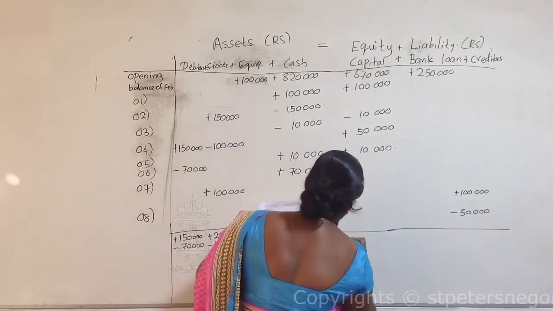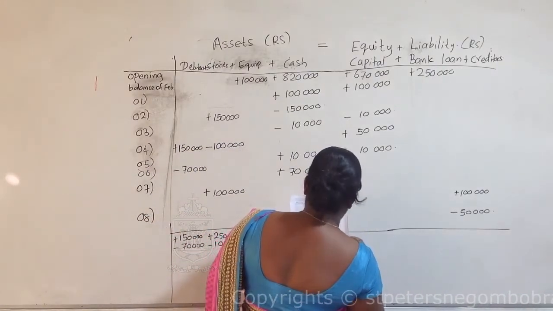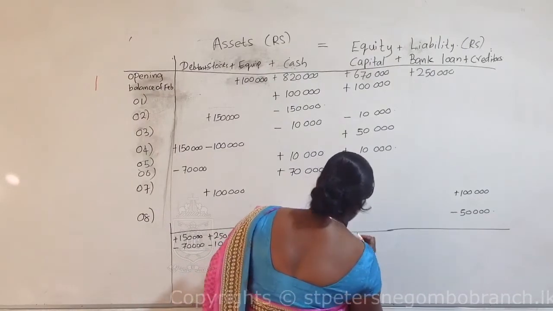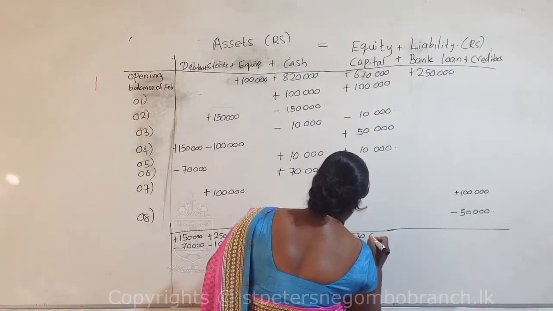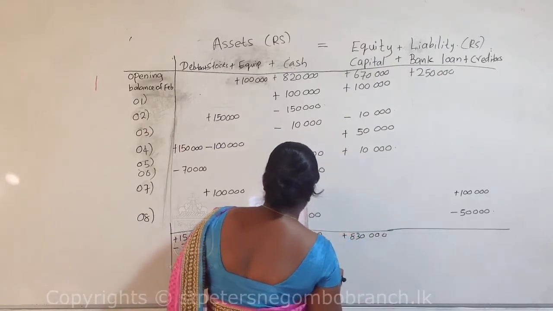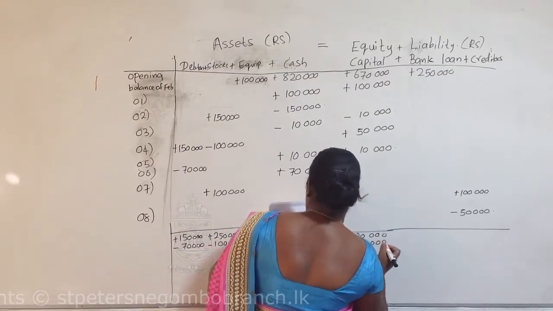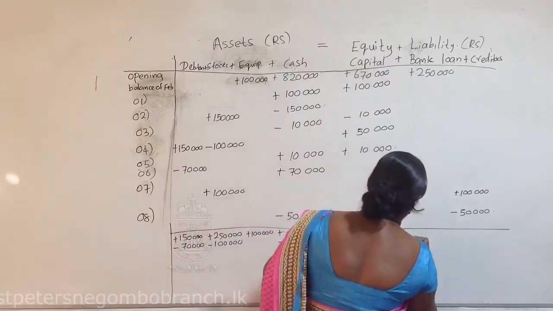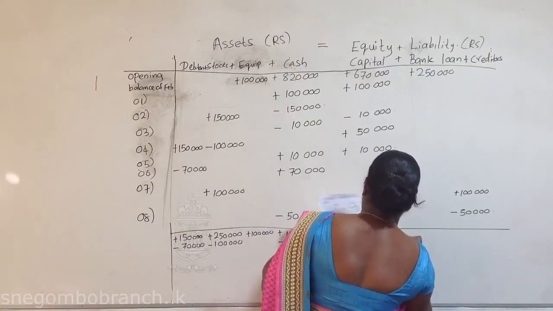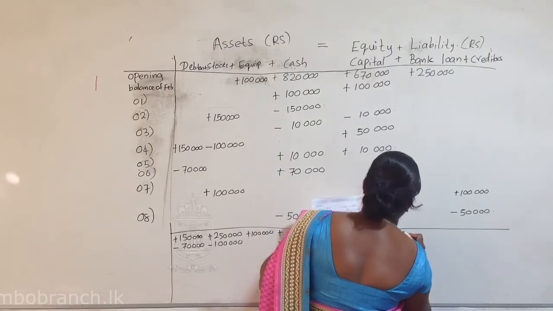On this side you should get plus values, equity, 830,000 minus 10,000. Here liability, bank loan plus value 250,000.